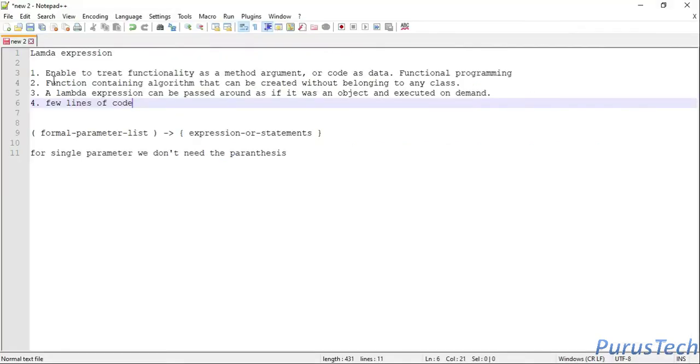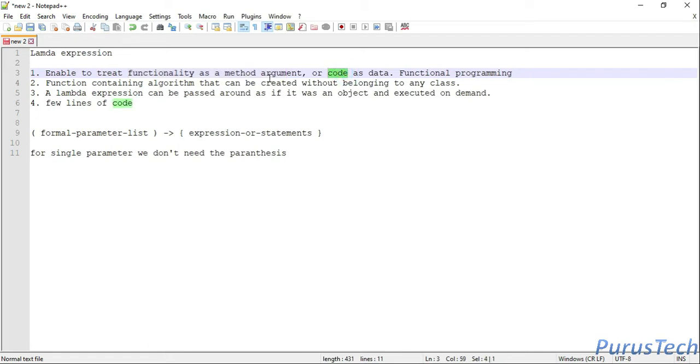Let's see the first advantage: it enables functional programming. So what is functional programming? Functional programming is where you can treat the functionality as a method argument, or code.